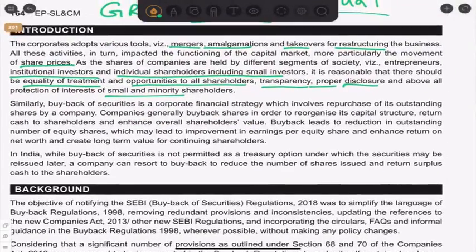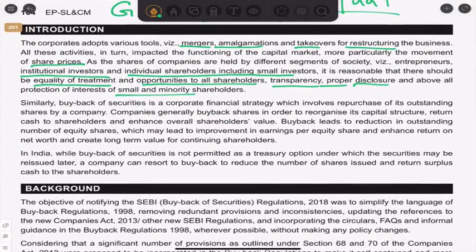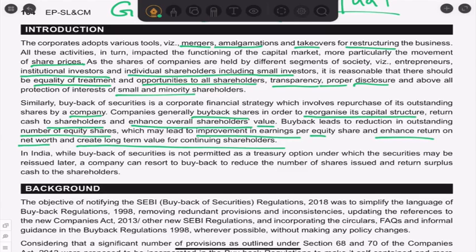Buyback of securities is a corporate financial strategy which involves repurchase of its outstanding shares by the company. Companies generally buy back shares in order to reorganize the capital structure, return cash to the shareholders, and enhance overall shareholders' value. Buyback leads to a reduction in the outstanding number of equity shares, which may lead to improvement in earnings per share, enhance return on net worth, and create long-term value for continuing shareholders.